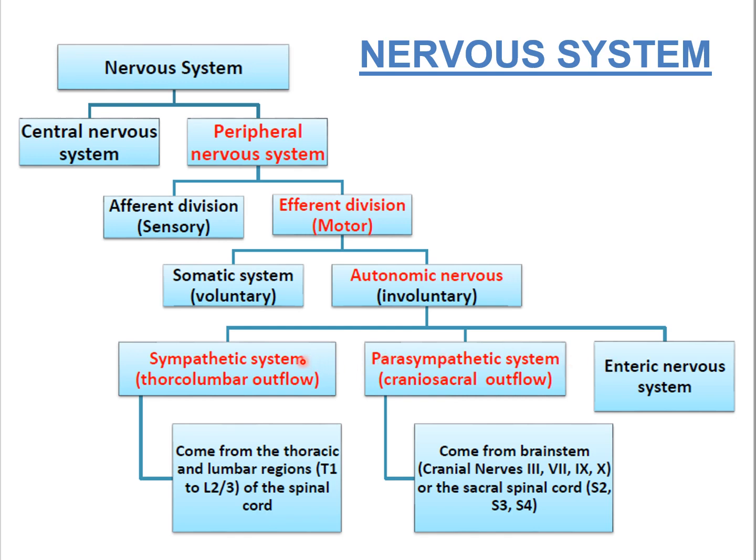The sympathetic system is otherwise called thoracolumbar outflow because it comes from the thoracic and lumbar regions, T1 to L3 of the spinal cord. The parasympathetic system is also called craniosacral outflow because it comes from the brainstem, that is cranial nerves 3, 7, 9 and 10, and the sacral spinal cord S2, S3 and S4.